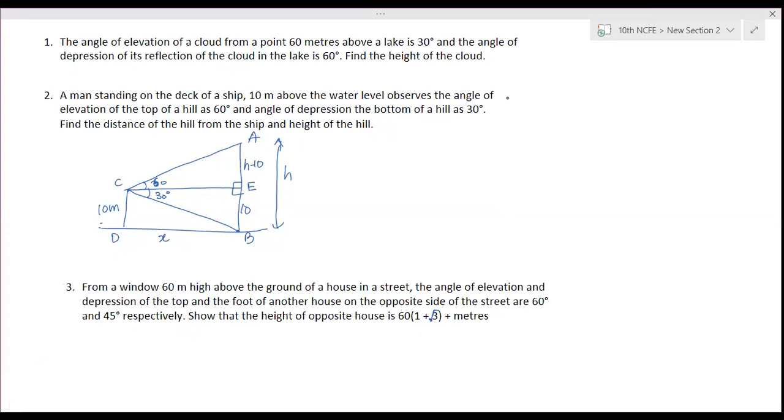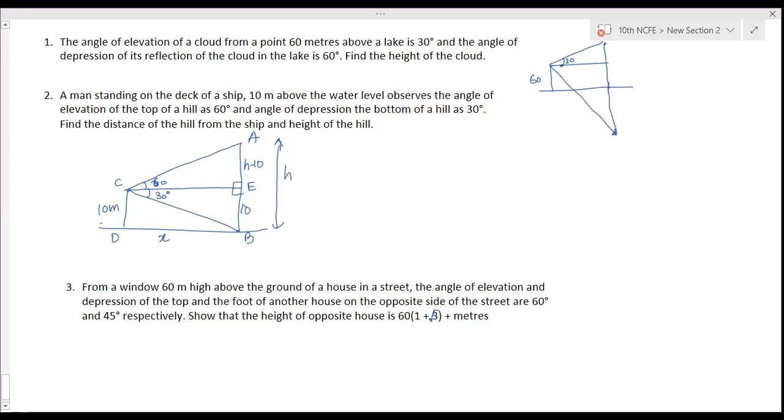Diagram have you drawn properly? Wait, ma'am. This is 60. Cloud is here. Angle of elevation of the cloud is 30 degrees. And its reflection will be here.